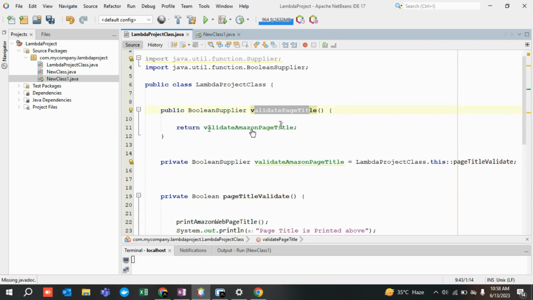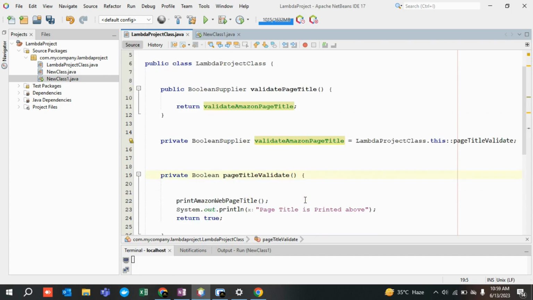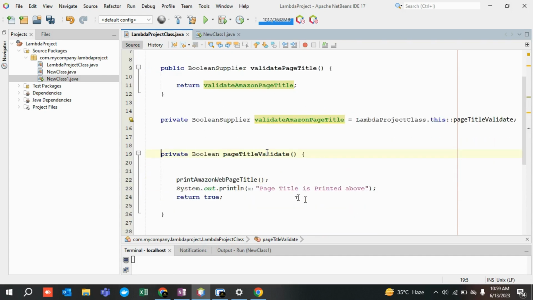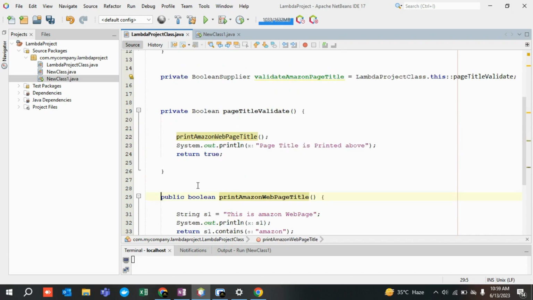It is saying go to the return type. Return type is navigating me to line number 15. It is saying that this was a reference type of variable, it is referring to this particular method. So now he clicked over here, he navigated here. Okay, this is a boolean, and inside this method where actual validation of the Amazon page is going to be done, it is again redirecting me to some other method. This line of code, let's say, was written on line 4700, right? There are n number of code.